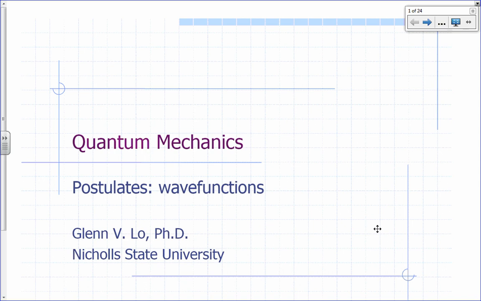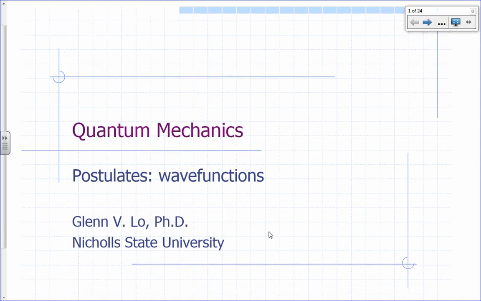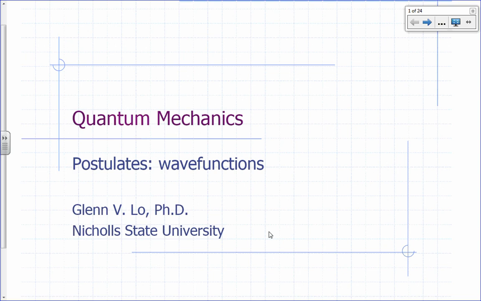In this lecture, we're going to start talking about the postulates of quantum mechanics. Postulates. What's a postulate? An assumption. So the basic idea is that a postulate is something that you cannot prove. That's the most basic of all the assumptions. If you can't prove it any further, you just assume it's true, and for as long as you don't encounter any contradictions, you accept it.